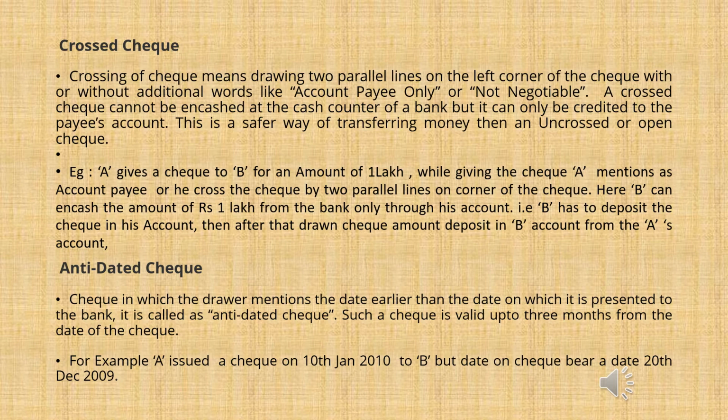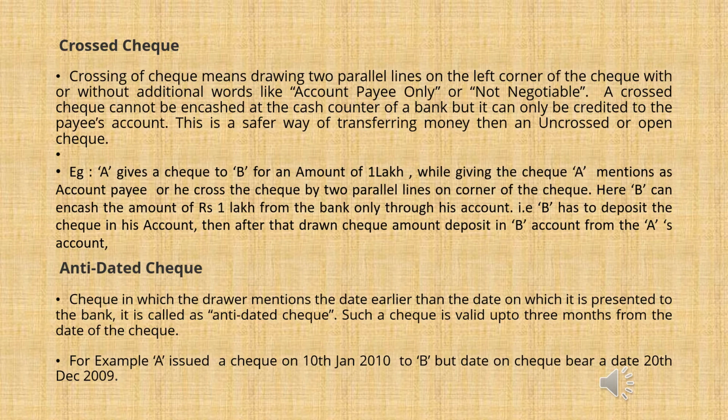Example, A gives a check to B for an amount of 1 lakh. While giving the check, A mentions account payee, or he crosses the check by two parallel lines on the corner of the check. Here, B can encash the amount of rupees 1 lakh from the bank only through his account, that is, B has to deposit the check in his account. Then after that, the check amount is deposited in B's account from A's account.